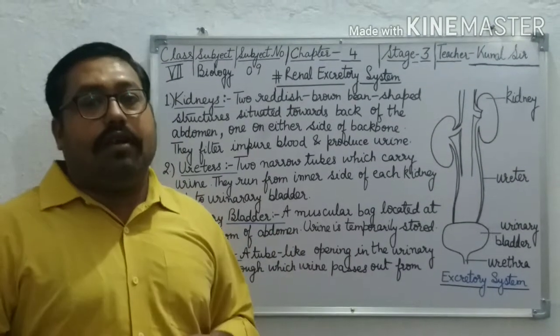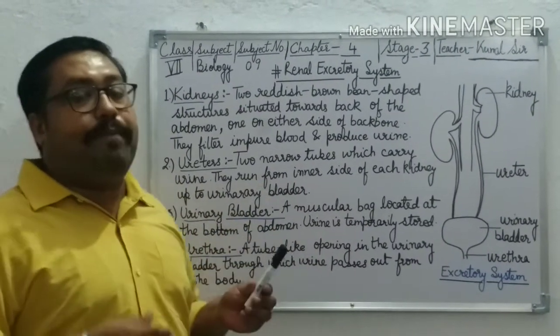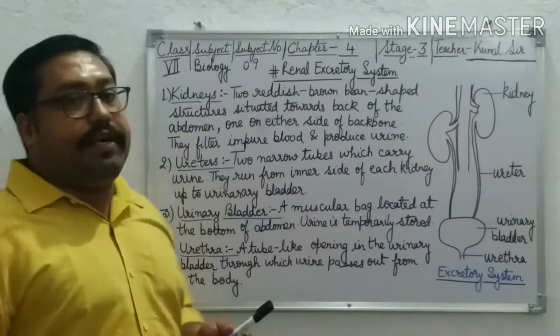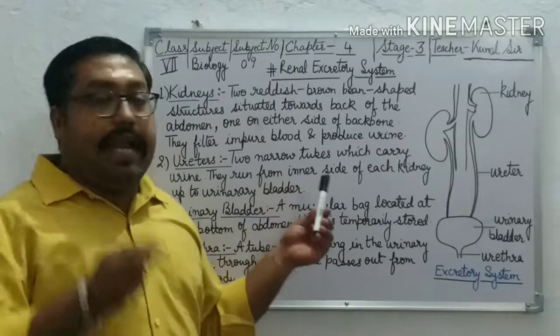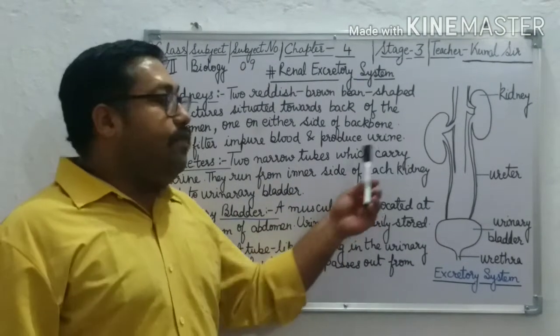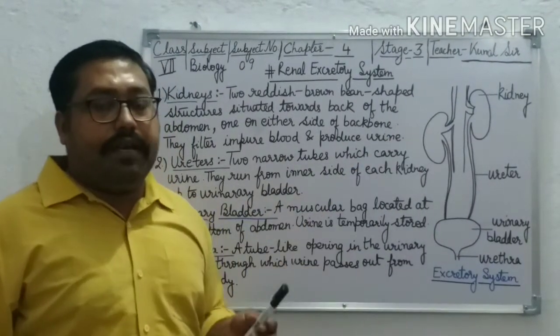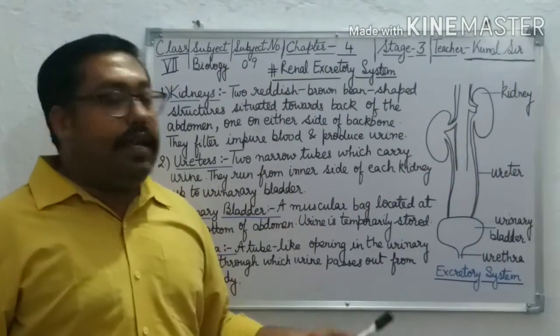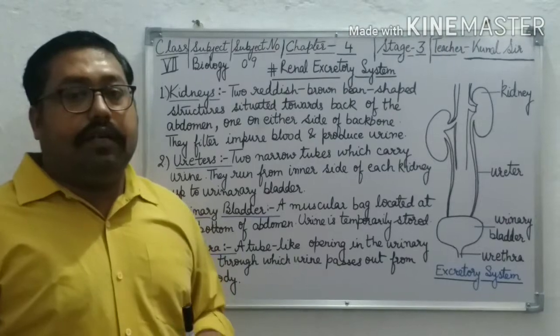And what is their role? Kidneys filter the impure blood and produce urine. Then ureters. Ureters are the narrow tubes which carry urine from the kidney, and they run from the inner side of the kidney up to the urinary bladder.